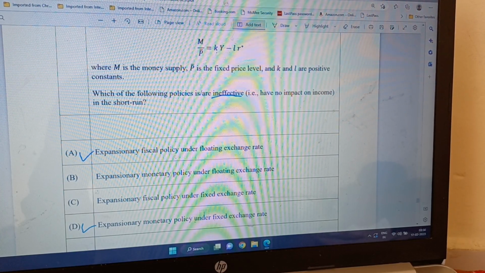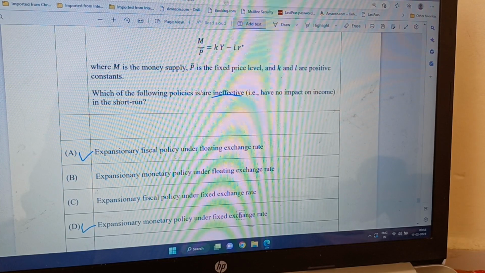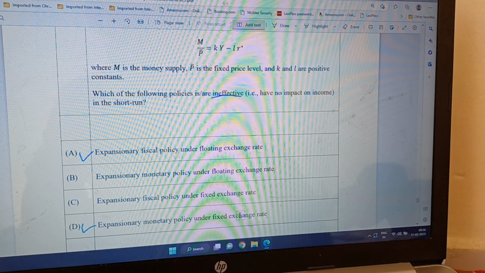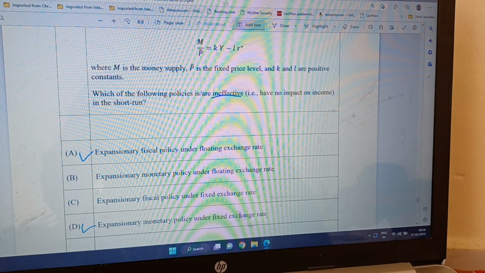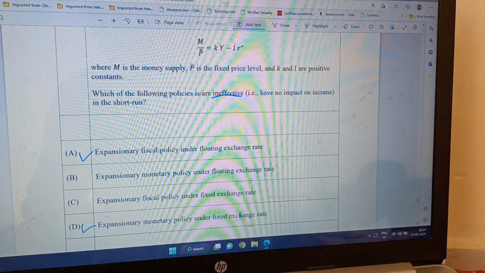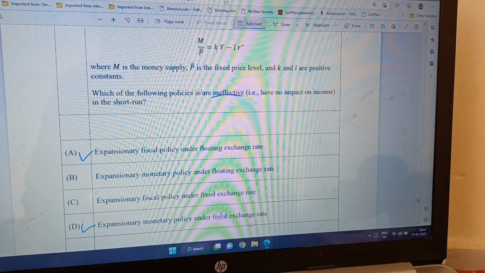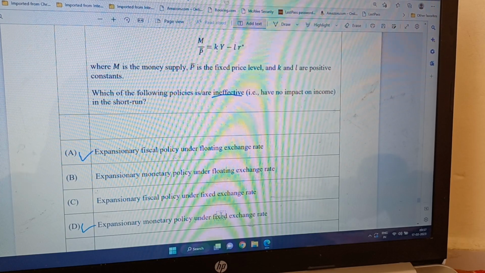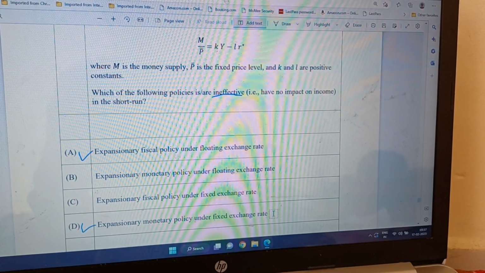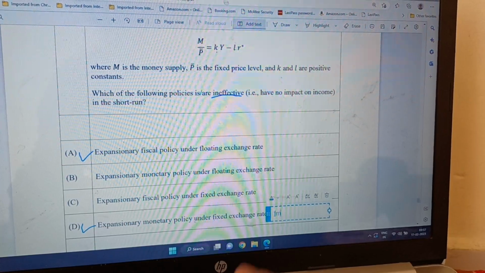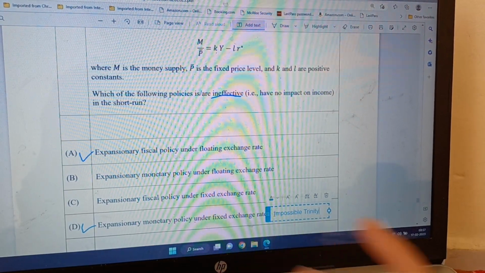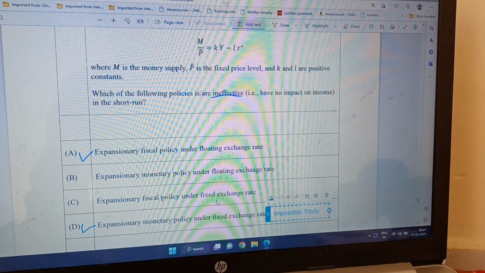Now expansionary monetary policy under fixed exchange rate is completely ineffective. The impossible trinity means we cannot have all three: a fixed exchange rate, independent monetary policy, and free capital movement. Fixed exchange rate is one, independent monetary policy is the second, and free capital movement is the third. These three are called the impossible trinity. So that way monetary policy is completely ineffective.